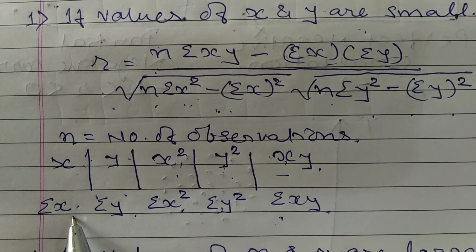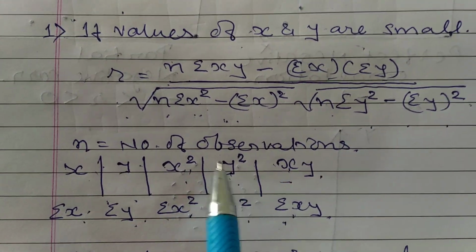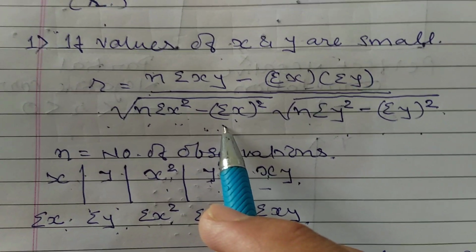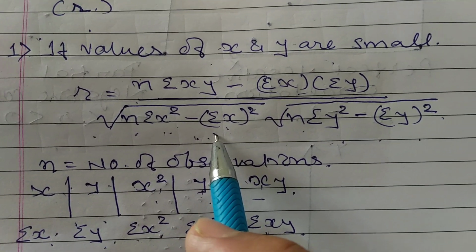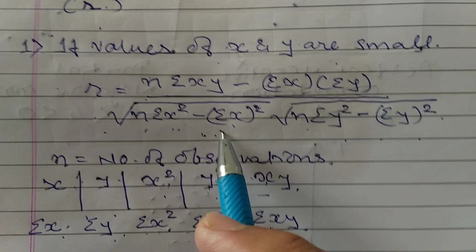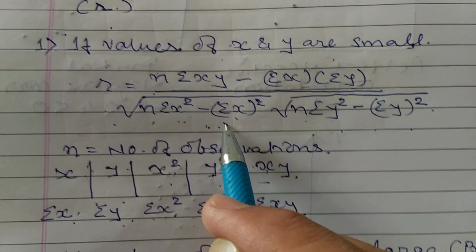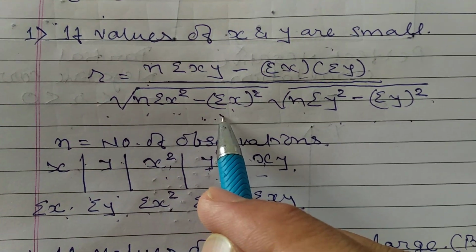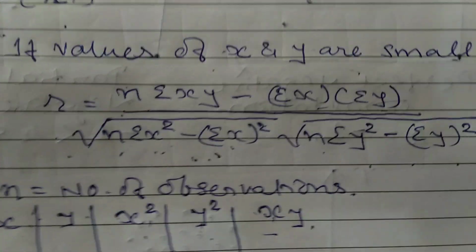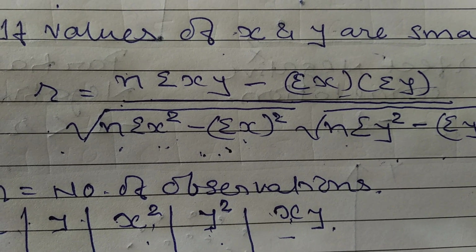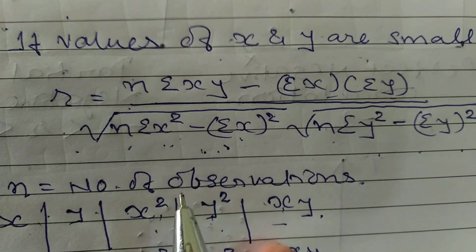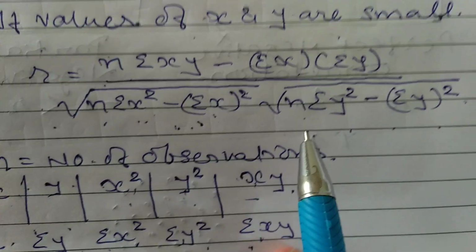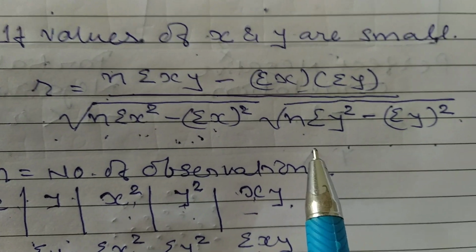Now, the total which we found is going to be used in your formula, and you are about to find out the correlation coefficient. This is for when the values of X and Y are small, that means whenever the values of X and Y are in a single digit. The squares of X and Y can be done without using a calculator. Then the easiest method to find the correlation coefficient R is: R is equal to n sigma xy minus sigma x sigma y upon first root n sigma x square minus sigma x the whole square, second root n sigma y square minus sigma y the whole square.